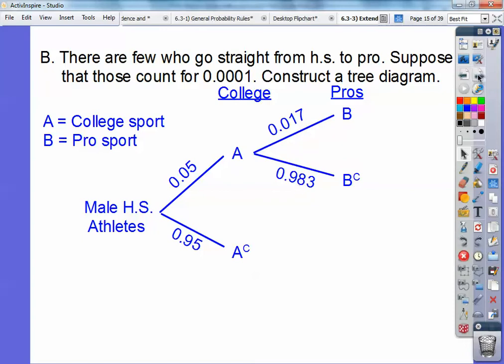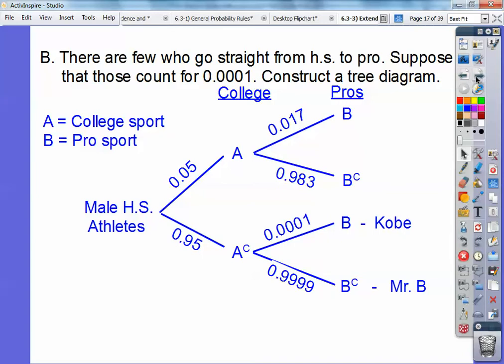Then down here is Kobe, and here's me. I played some baseball in high school, and I didn't go on to play baseball. I went on to college, but not to play baseball. Obviously, I went to college. So there's the 0.0001, and then there's the 0.9999 for me, and most of you.